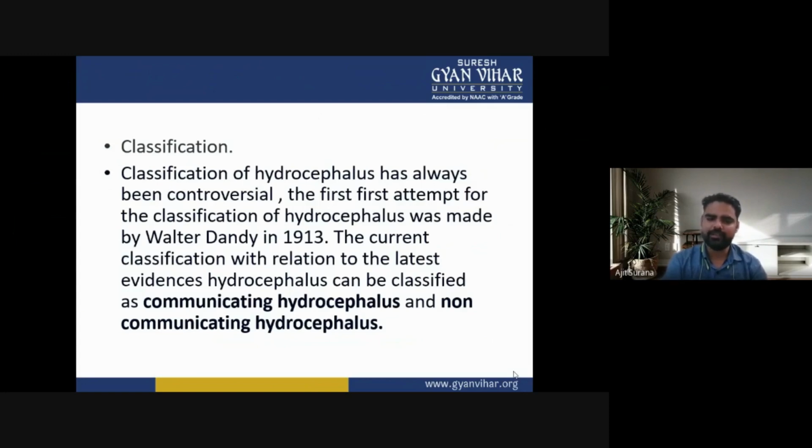The current classification, in relation to the latest evidence, is that hydrocephalus can be classified as communicating hydrocephalus and non-communicating hydrocephalus.